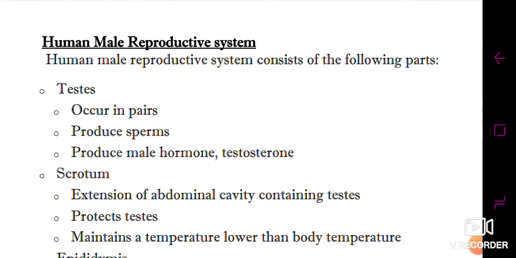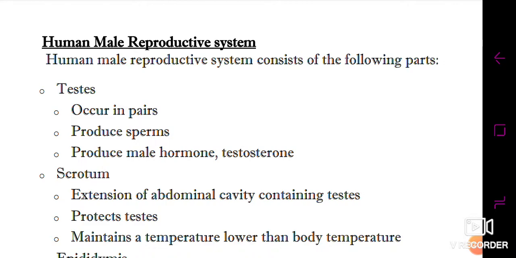तो आप इसको किसी भी तरीके से कह सकते हैं कि sperms produce होते हैं in the presence of testosterone, or you can say testosterone is responsible for the production of sperms. Okay, one more thing which you need to learn is that there are millions of sperms produced in the testes inside the human male. Okay, millions of sperms.